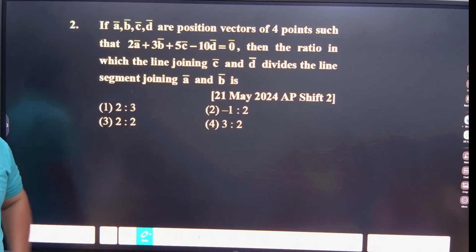Okay. So how to solve this question? Have they given two vectors separately? No. Then how to solve this?